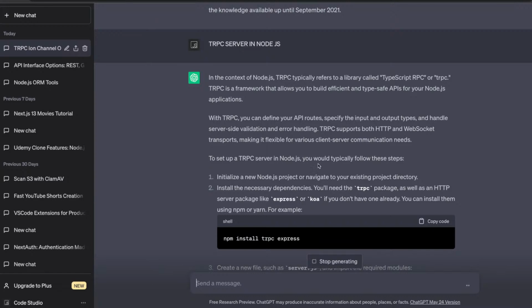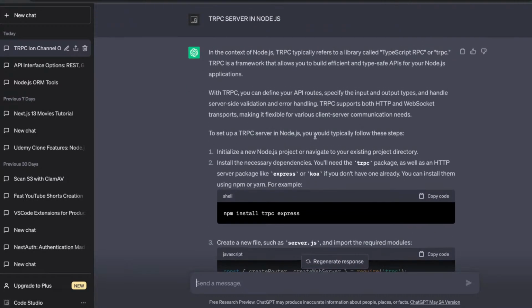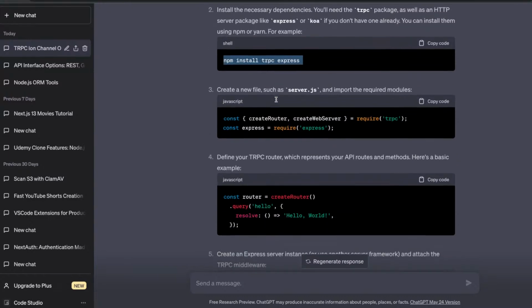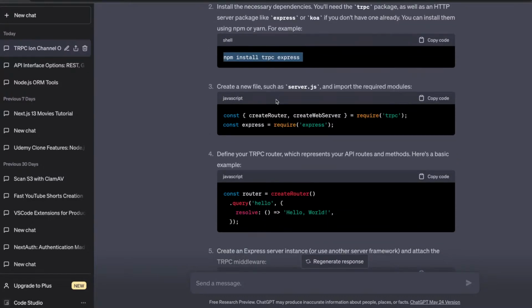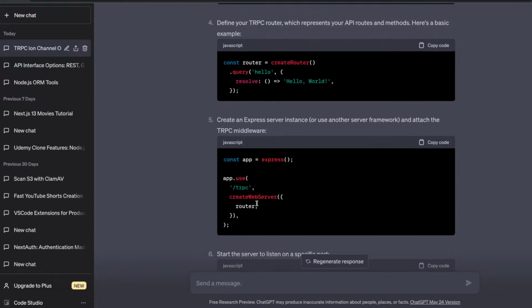So what we are doing is creating a tRPC server, and in the tRPC server you are initializing and defining all the methods, TypeScript methods, in tRPC. You can use tRPC with Express simply. This is how we create it. We just create a router and pass the router to Express.